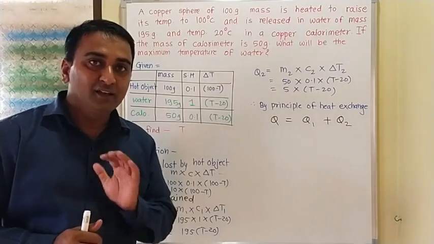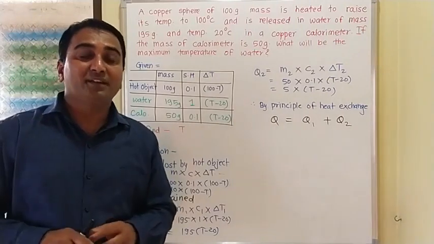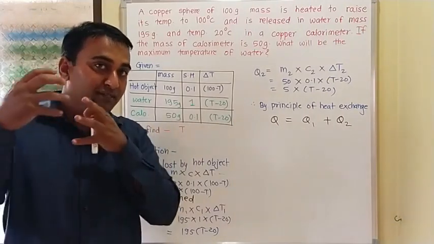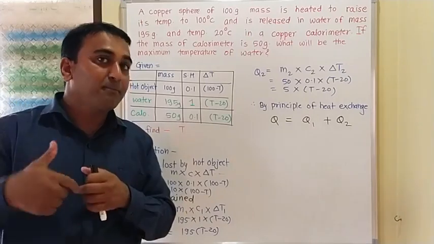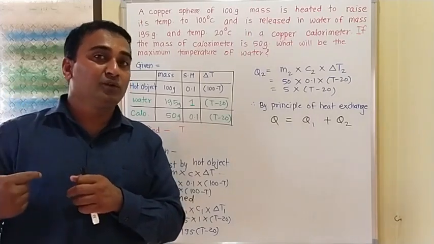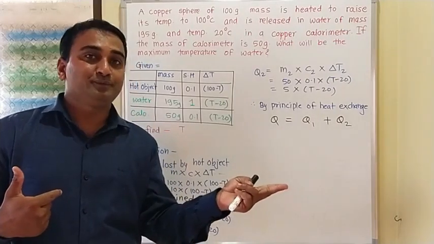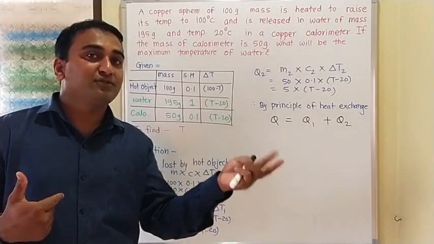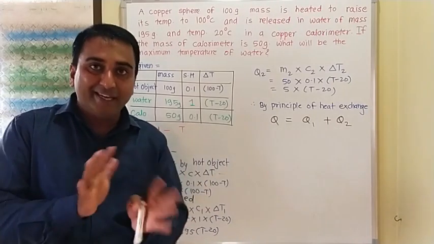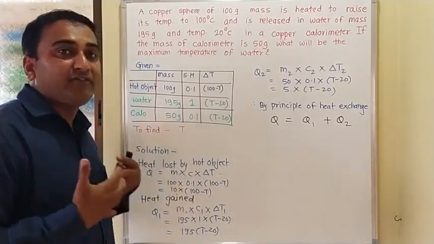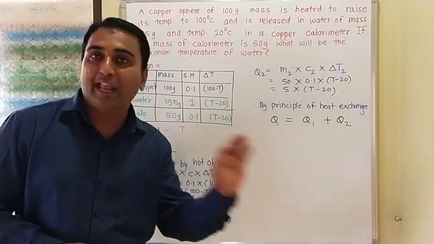Is it clear? Okay. Now there is a heat exchange between the hot object on the one hand, because it is the loser, there will be heat lost by the hot object, and the gainers are two. Which are the gainers? First is the water and second is the calorimeter. So there will be heat exchange between, on one side the hot object, on the other side water and calorimeter.